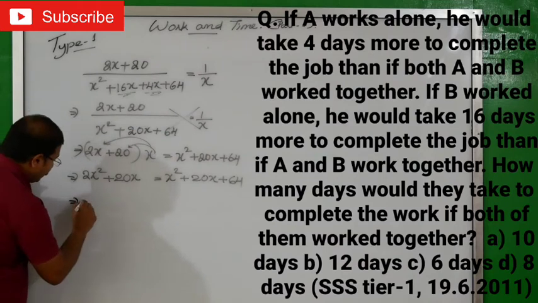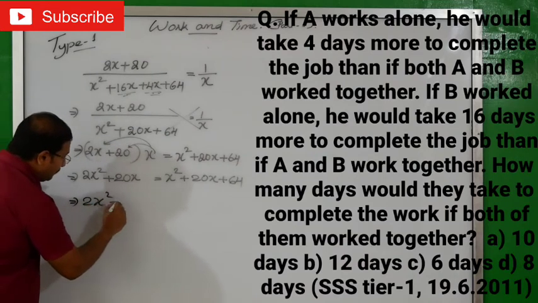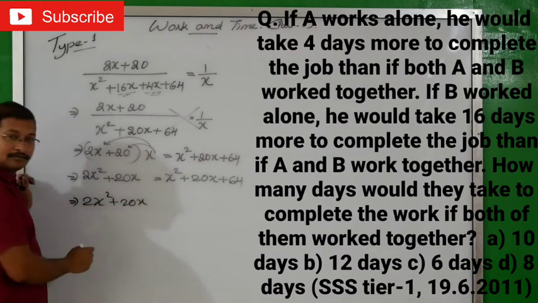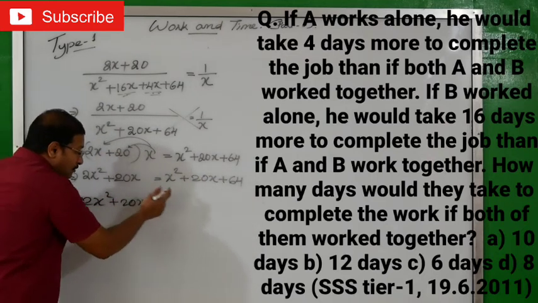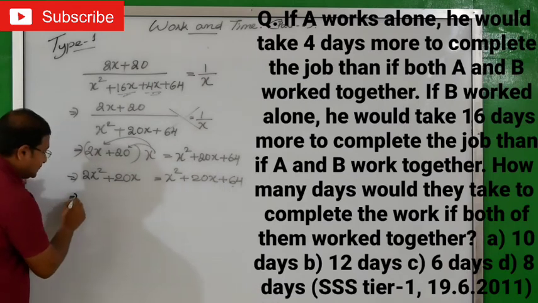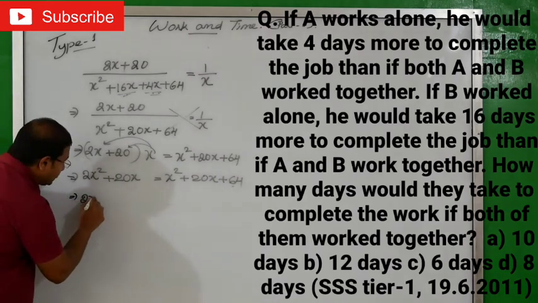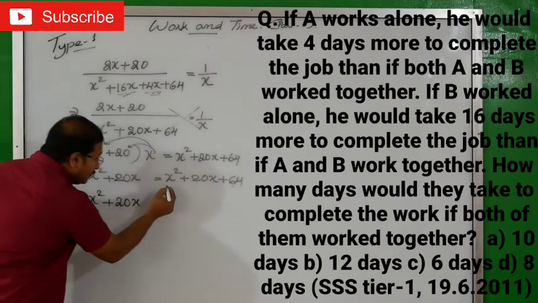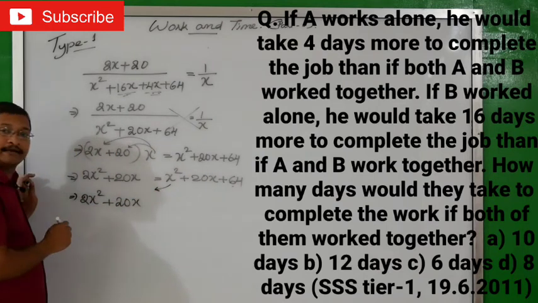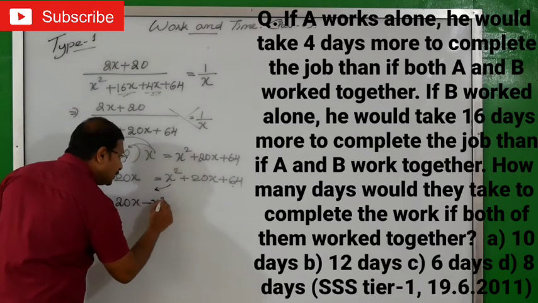Implies 2X square plus 20X is already here. So all the other terms will carry to the next side. See, 2X square plus 20X. Now what you'll do? X square will carry to the next side, that will be minus X square.